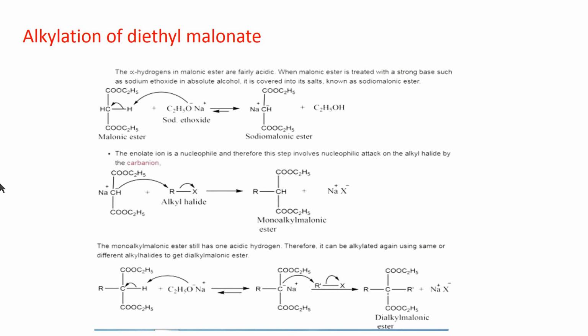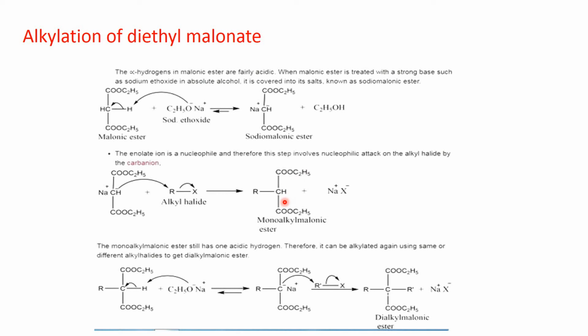Now, alkylation of diethyl malonate, let's see. As diethyl malonate has an active methylene group, it can easily form a carbanion. Therefore, when it is treated with a strong base like sodium ethoxide, a carbanion is generated, and when this carbanion is treated with alkyl halide, the monoalkyl derivative of diethyl malonate is formed.